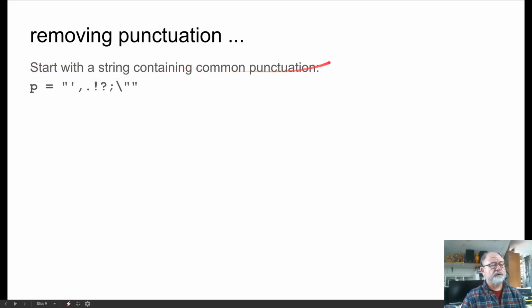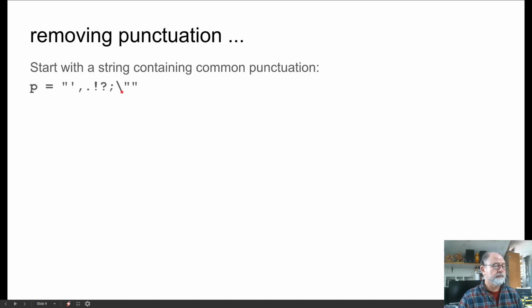To do this, we start with a string that contains common punctuation. I'm not going to make this exhaustive, but some of the punctuation that is common that we might want to remove is an apostrophe, a comma, a period, a question mark, an exclamation point, maybe a semicolon, and maybe a double quote as well.